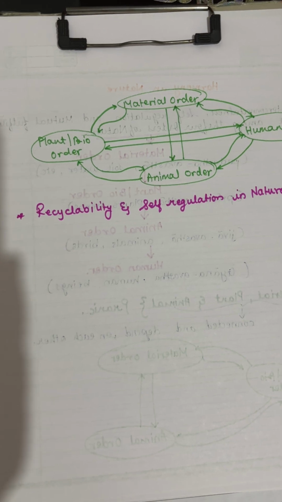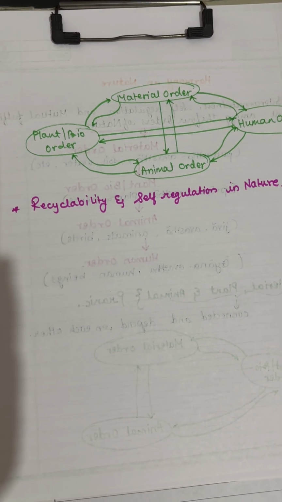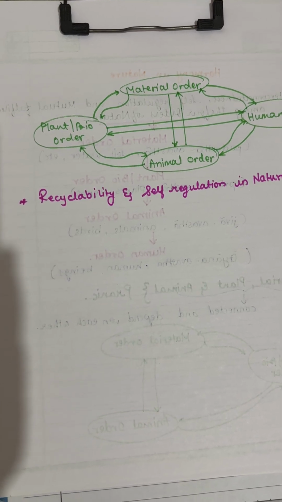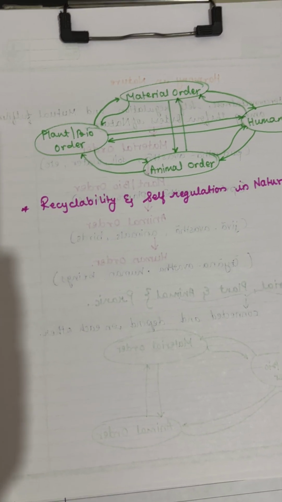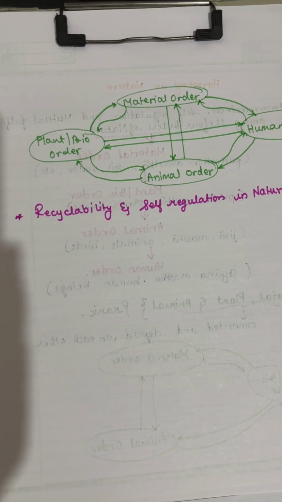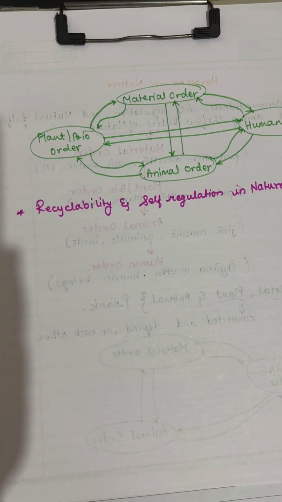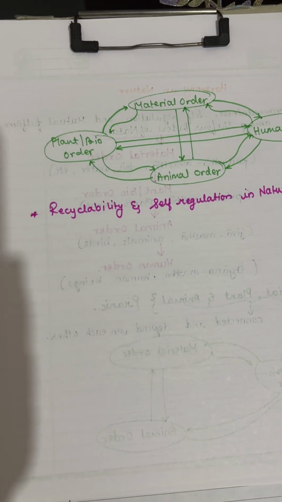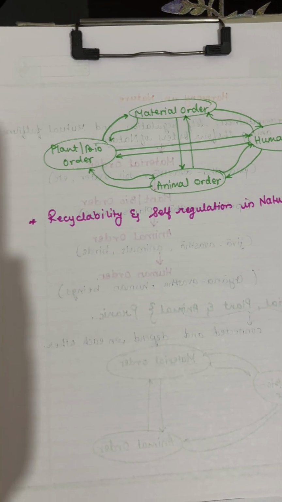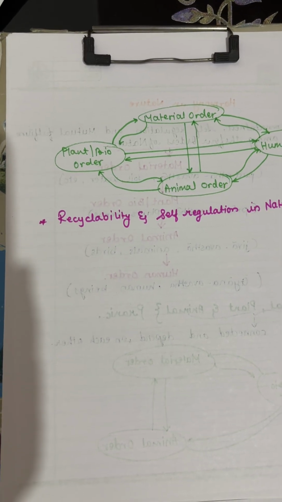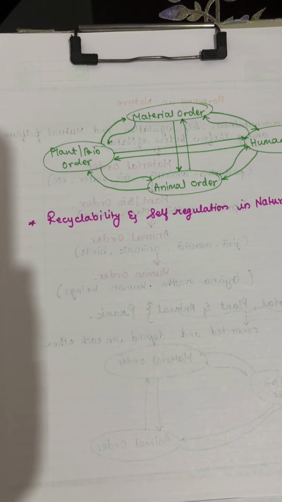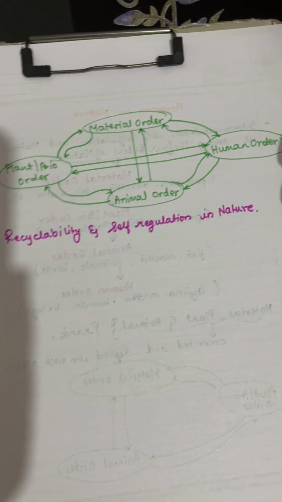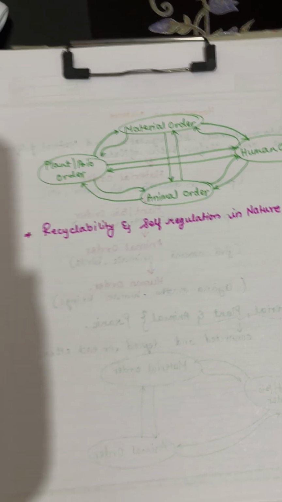Then these natural cycles and self-regulation show us how nature stays in harmony. We can see these signs with our own eyes and understand them. But there's still more to learn about nature than what we can see right away. Now, let's understand the four orders. There's a table where you can try to understand this.